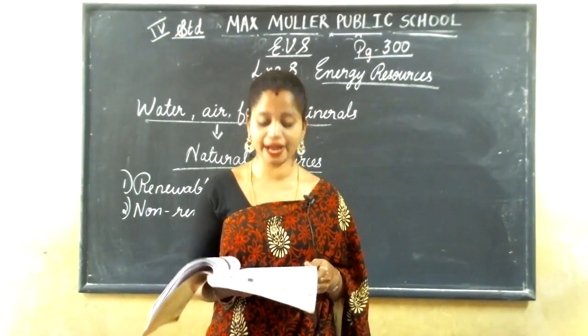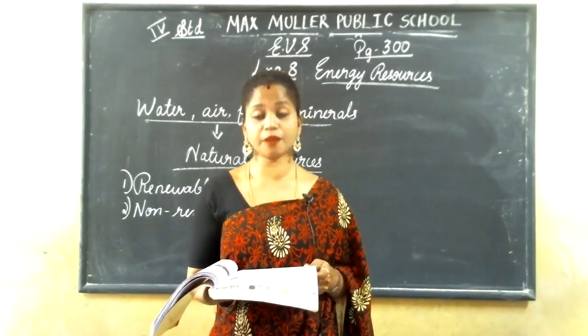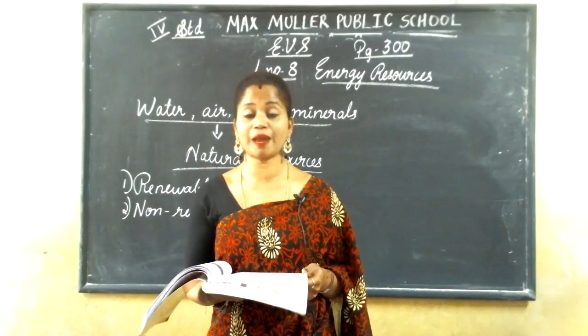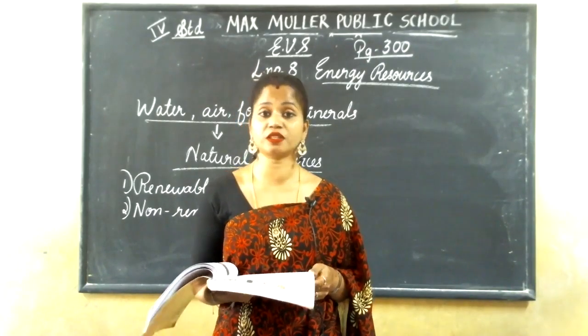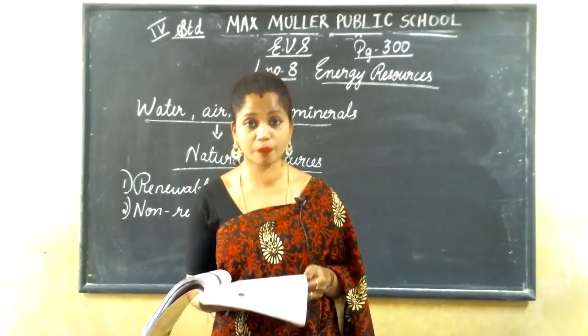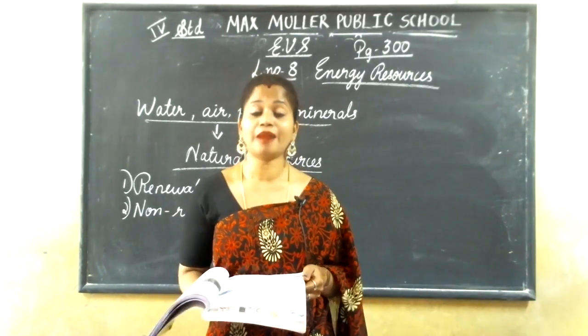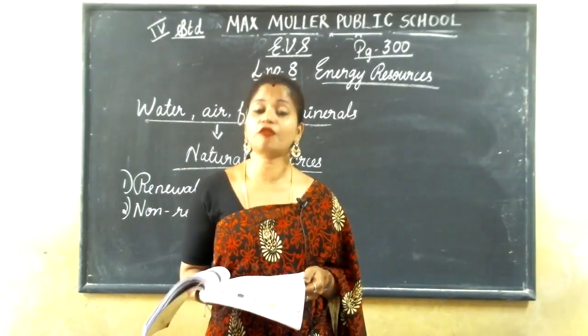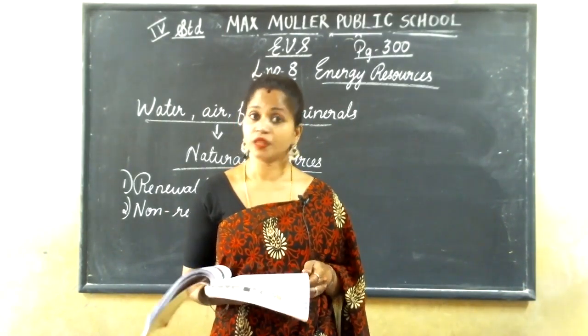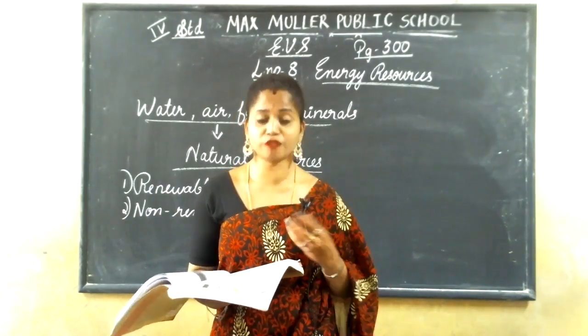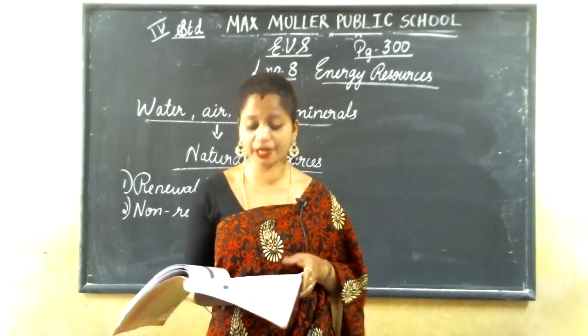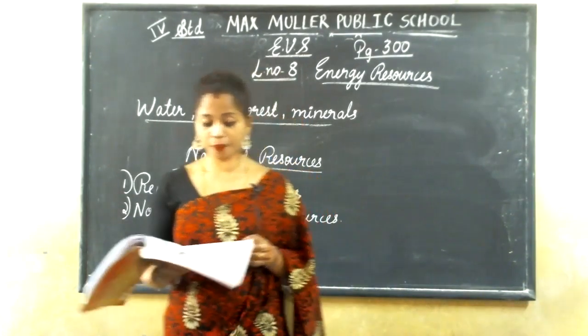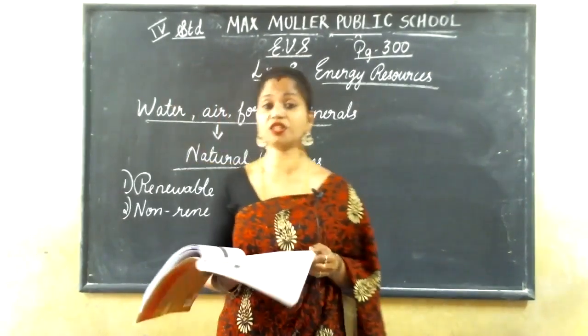Next come plants. Plants are a very important natural resource. For everything we need plants. For rainfall we need them, for fresh air we need them, and from them we take food. They provide us food and oxygen to breathe.